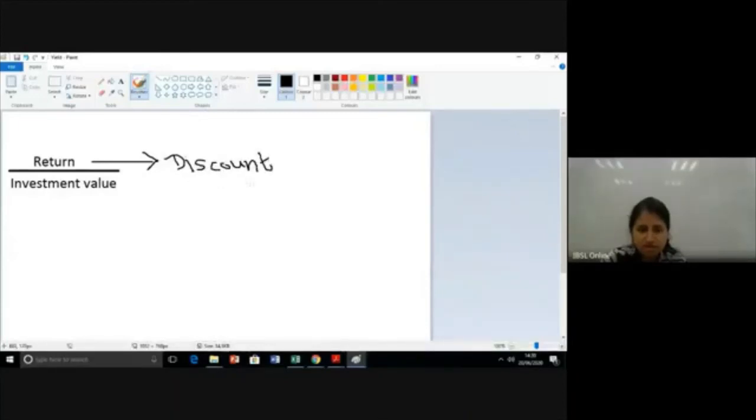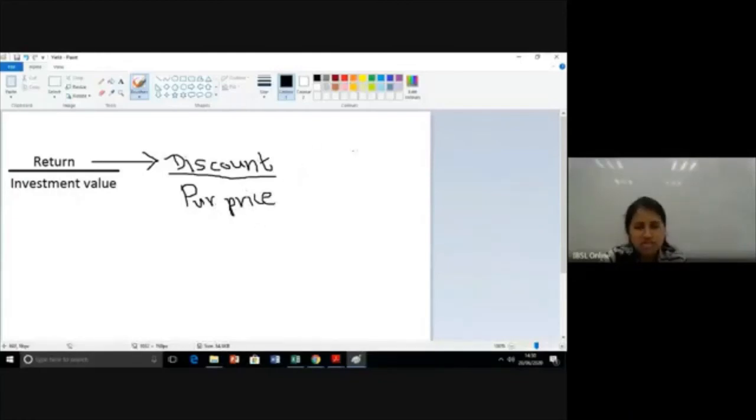Okay. And what is my investment value? What you're going to invest, at what are you going to buy it? Is it face value? No. Face value is going to be the maturity. So what is the investment value? That's going to be your purchase price. Okay.